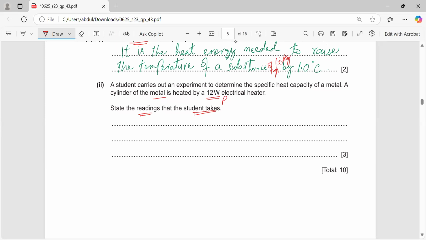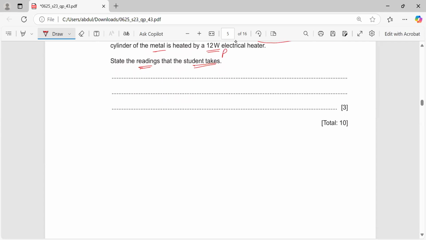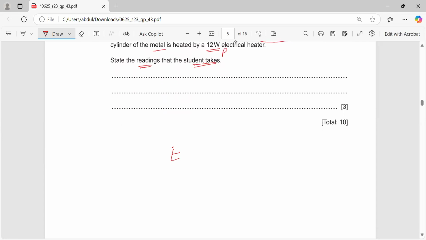Now, here, what to do? He has to find the specific heat capacity. We must first know the formula: E is equal to mc delta T. For memorization purposes, I am writing this. Actually it is Q equal to mc delta theta. Q is the amount of thermal energy; here I am replacing it with E. M is for mass, C is for specific heat capacity.